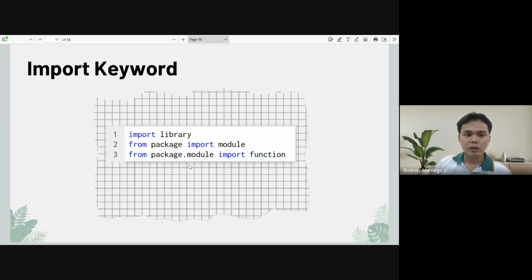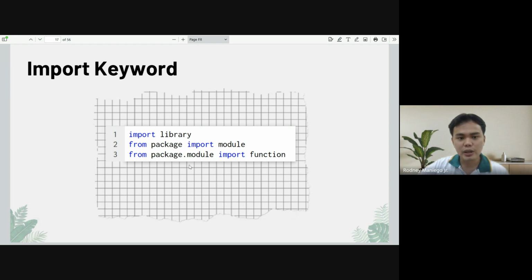So let's skip to that first and jump into the import keyword. Again, as I have said earlier, you cannot use a library, a package, or a module if you do not import it into your program, into your desk. That's why we need to understand these different ways of importing.